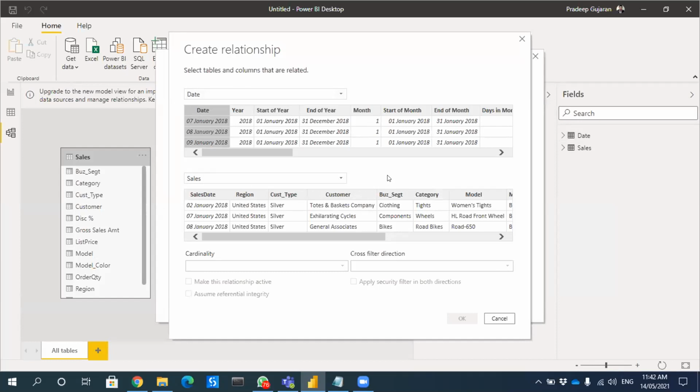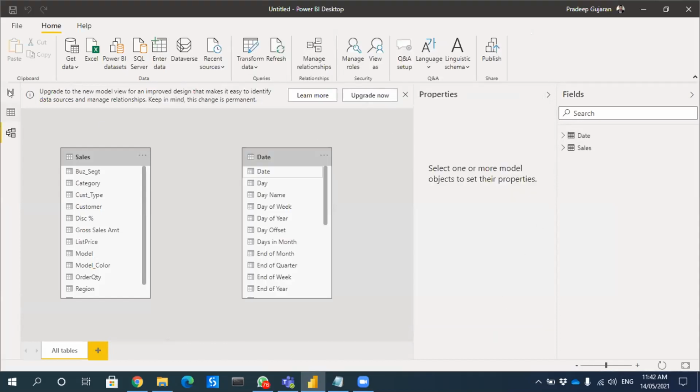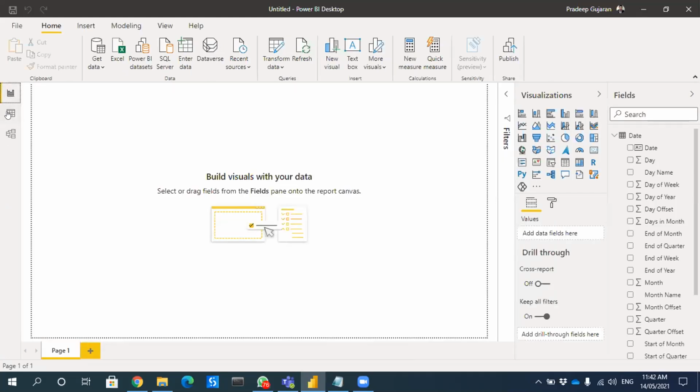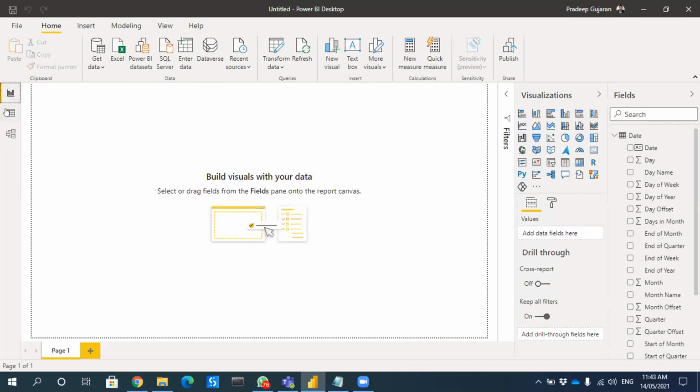Just sorry to interrupt you again. No problem. I can see both the tables, sales and date. How can I see this relationship tab? Okay, in the leftmost corner, there are 3 options. First one is report, second one is data, third one is relationships. But by default, it should come, right? But I can see only sales and date. Third one I can't see.